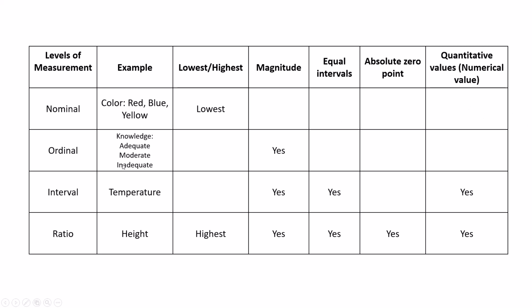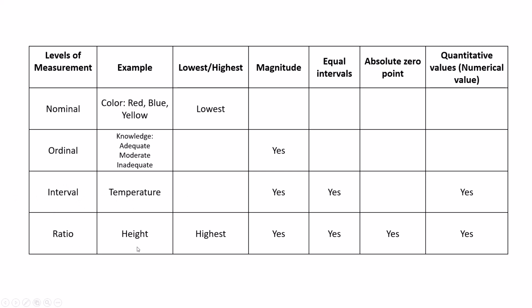Next one is ordinal. Ordinal also shows quality, not quantity. Here magnitude is there, because we can find which is higher, which is lower, and based on that we make the arrangement in order. That's why we call it ordinal. And in interval, example temperature, it is quantitative, we can maintain equal intervals, and it also shows magnitude. Absolute zero is not there, because it goes to 0, -1, -2 as well. That's why we call it interval scale.